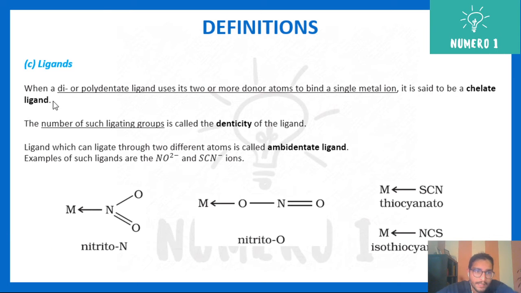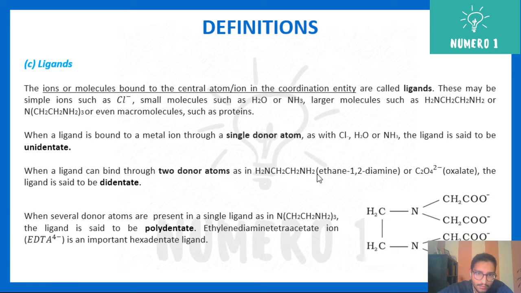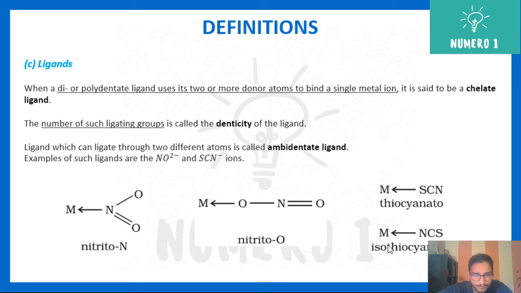Next, chelate ligand. When a di- or polydentate ligand uses its two or more donor atoms to bind a single metal ion, it is said to be a chelate ligand. The ligand that has multiple possibilities will be a chelate ligand. The number of such ligating groups is called the denticity of the ligand. For example, ethane-1,2-diamine has denticity equal to 2, and this one here has denticity equal to 6.